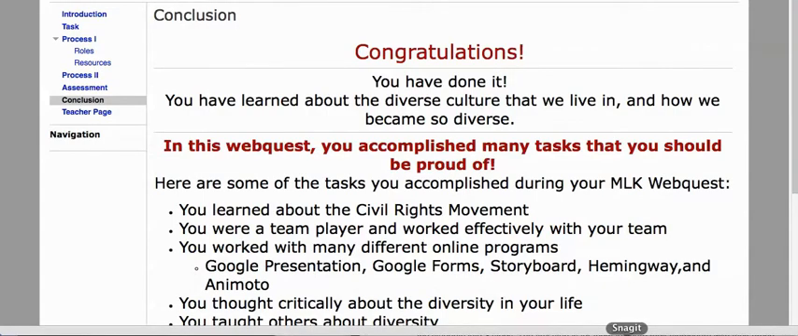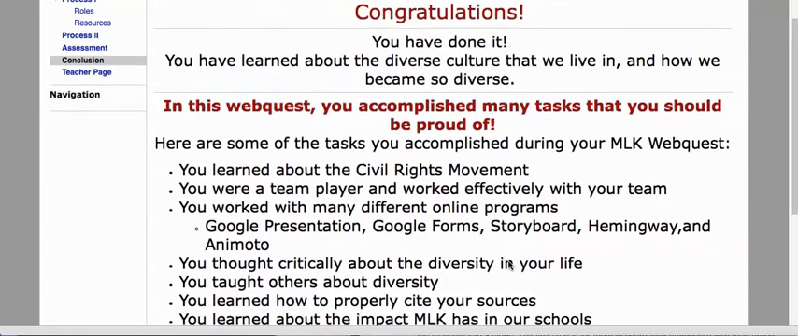The next page is the conclusion page. The conclusion page congratulates students on their accomplishments of finishing their Webquest. It also gives a brief layout of what they have accomplished.